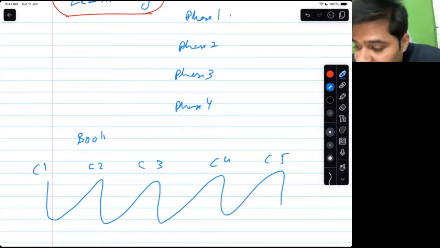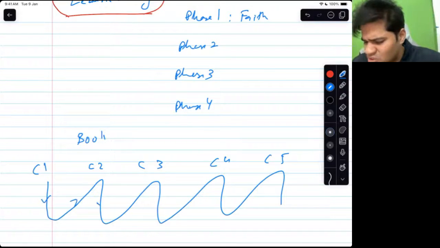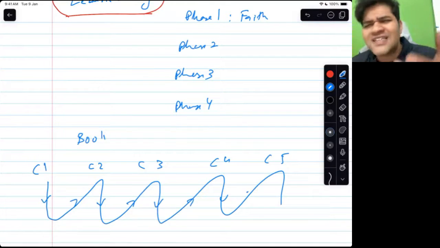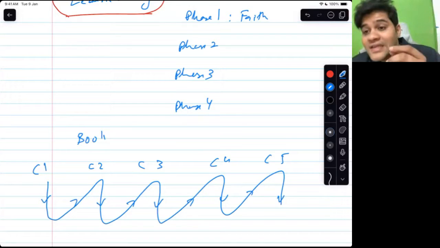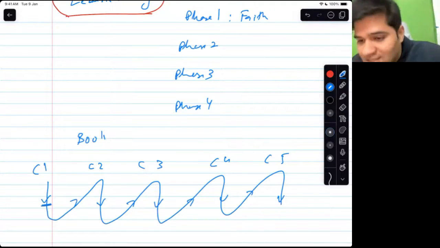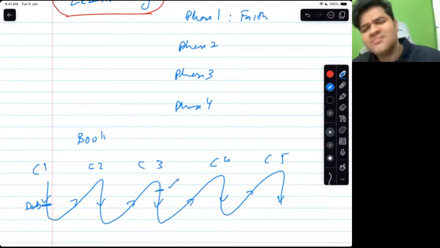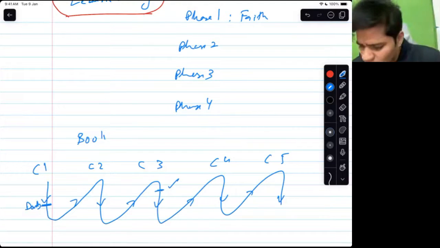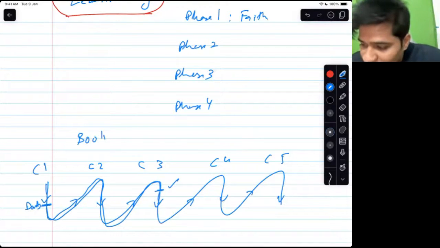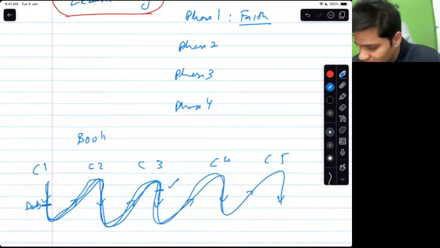Phase 1 is faith stage. Just trust the author. Whatever he is saying, whatever the storyteller is saying, listen to the story. First, let's listen to what he is saying. Okay, that would kill 90% of the doubts. Why? Because the thing that you were stuck on is actually explained properly in chapter number 3. The storyteller has weaved his story in a way that your doubt asked here is answered there. Storytellers in their weird ways. So because you were refusing to move forward, you would have never reached that point. So phase 1 is faith stage. Listen to the story. Maybe your question is answered.